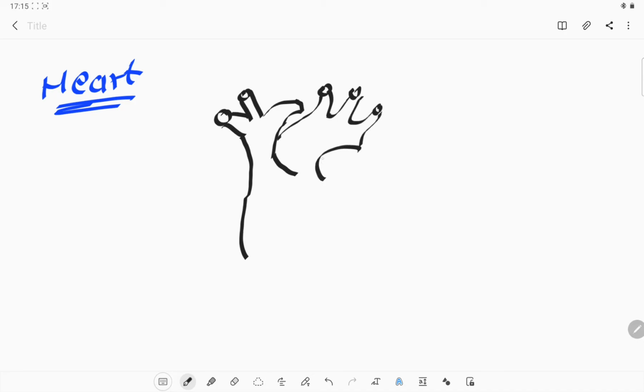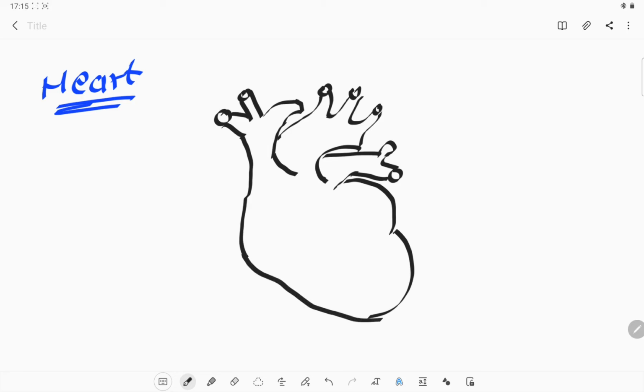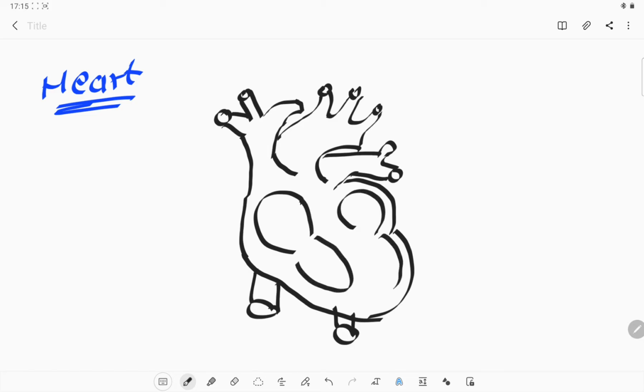And these are the pulmonary arteries, and here is the atrium, and these are the ventricle portions, and these are the posterior portions of these veins, as well as the atrium and the ventricle. This is a rough diagram of our heart.